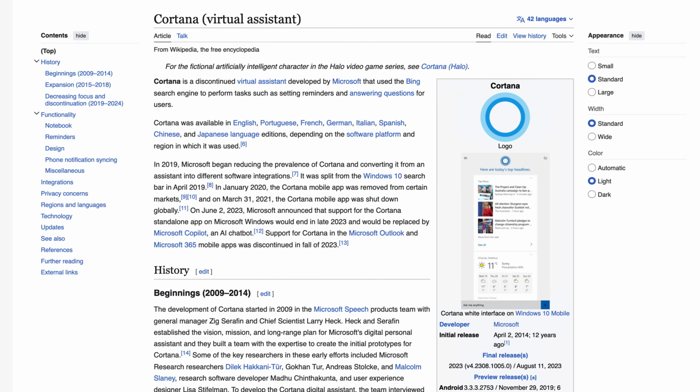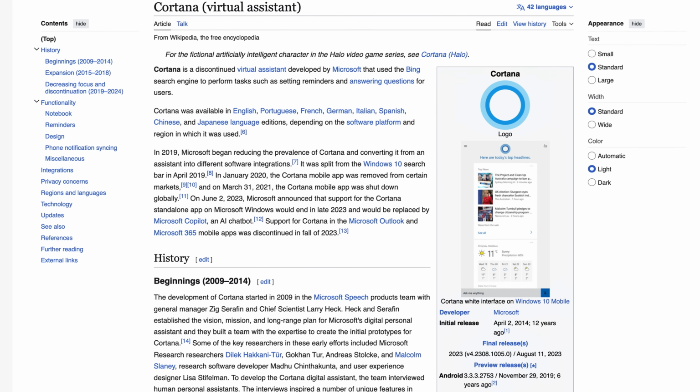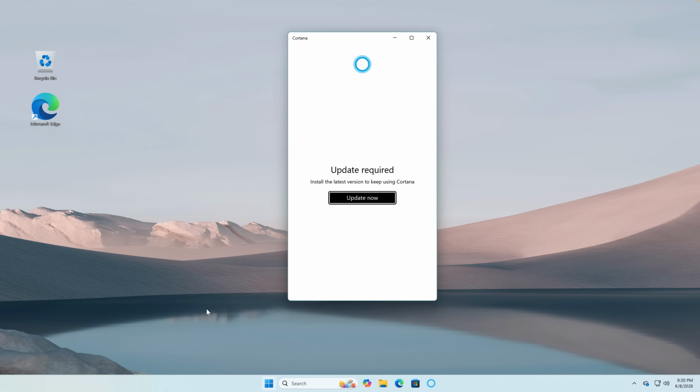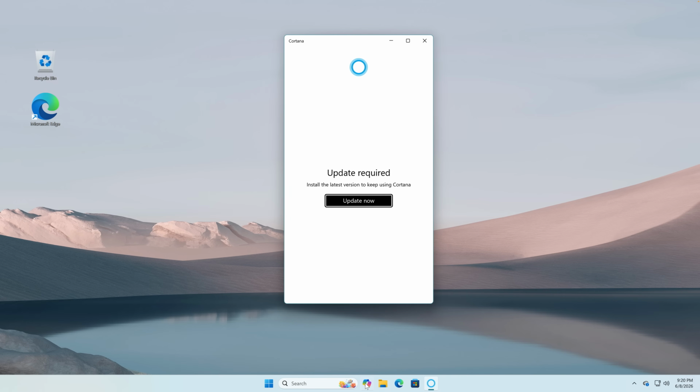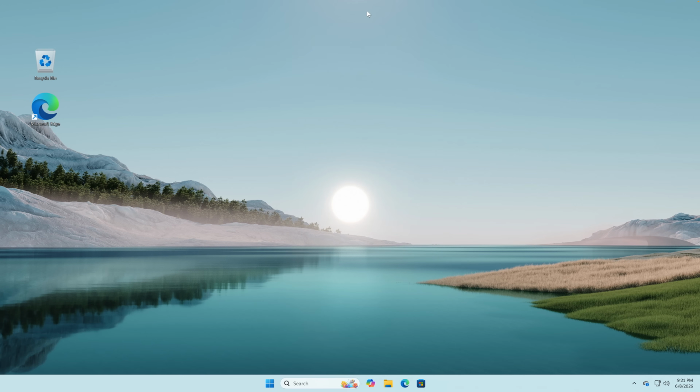And now we have to, of course, check out Cortana, everyone's favorite virtual assistant. I'm just kidding. And with this one, if you used Windows 11, then we actually have Cortana and we actually also have Microsoft Copilot. Cortana in Windows as a standalone application is deprecated. Okay, yeah, this one we can't even check out. I think we should be able to check it out in Windows 10, which I'm gonna boot up in just a second. We just have to check out one more feature.